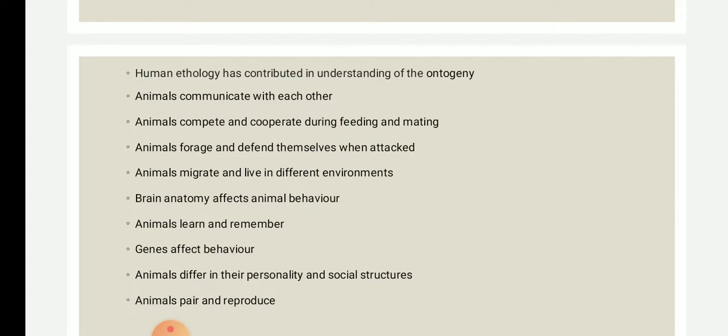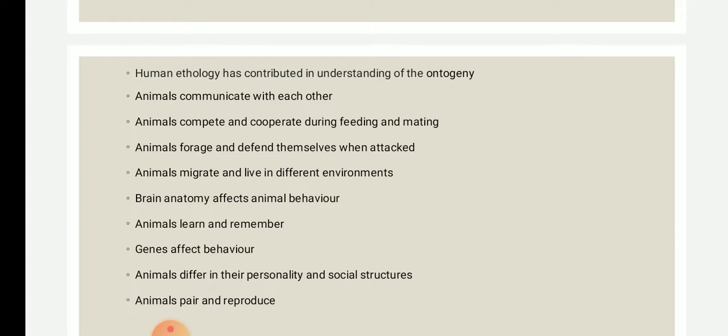Then genes affect behavior. Obviously genes affect behavior. From the parents they get the genes, and most of the time the offspring are identical to their parents, but from the behavior point of view, okay. Then animals differ in their personality and in social structure. Individually they will act in one way, but when it comes to group work, they will behave differently.